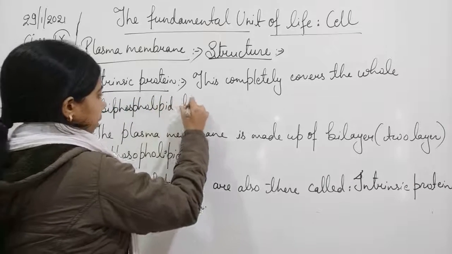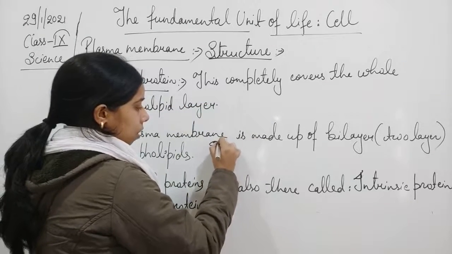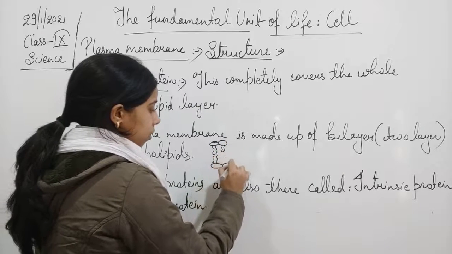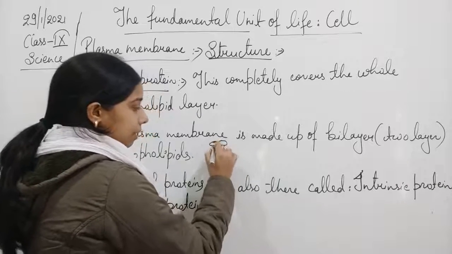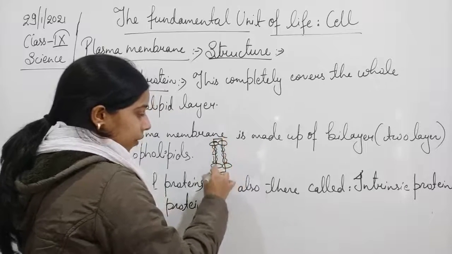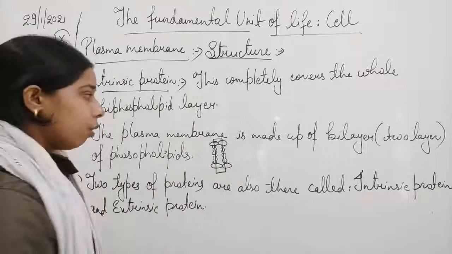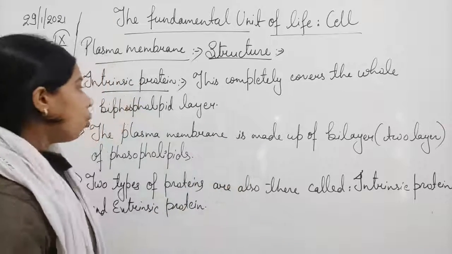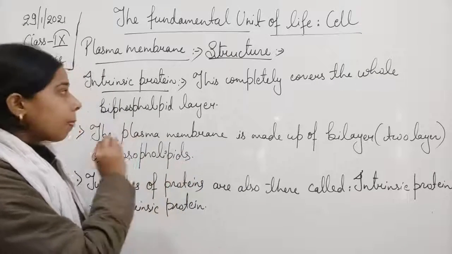So here, in this whole layer, there is an intrinsic protein which used to cover the whole region of one of the parts of the biphospholipid layer. Okay, so this is a kind of layer of the protein which covers the whole biphospholipid layer, that is called the intrinsic protein.